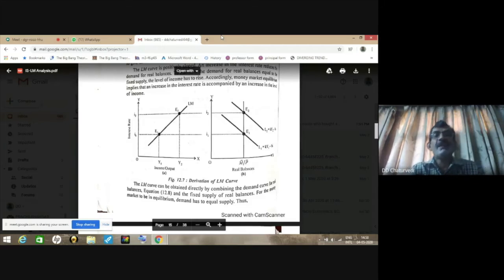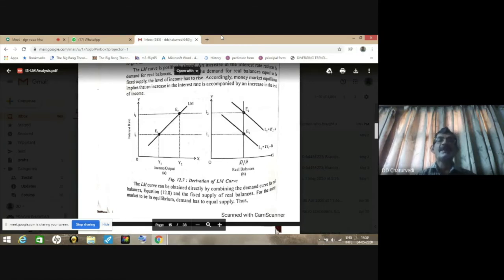So here we explain the process of derivation of LM curve in figure number 12.7. Here we find that original equilibrium in the money market takes place at point E1, and the new equilibrium point takes place at point E2.